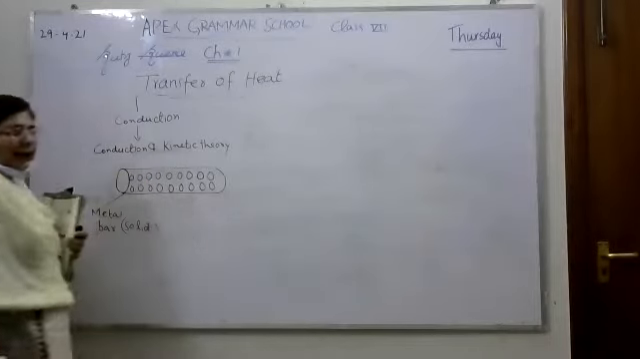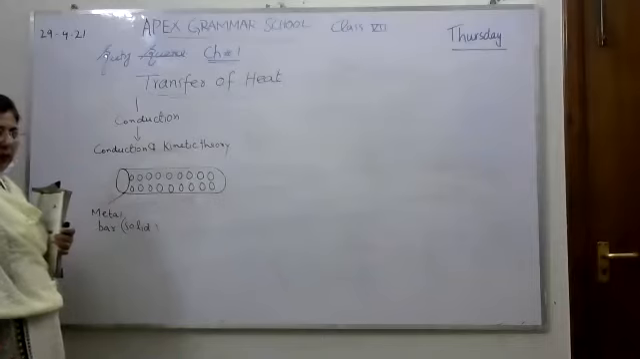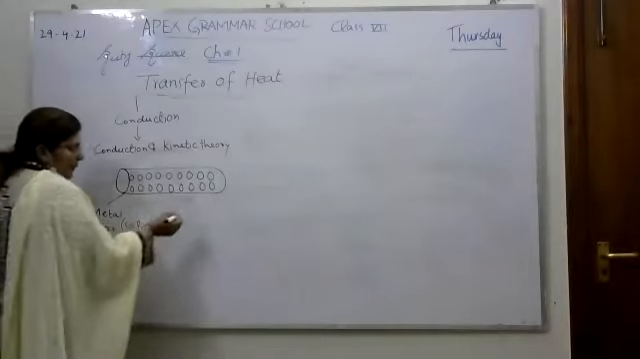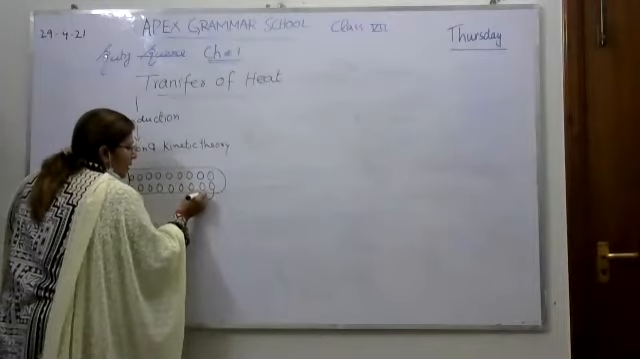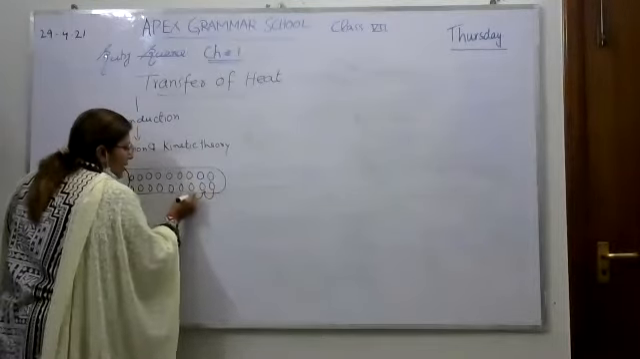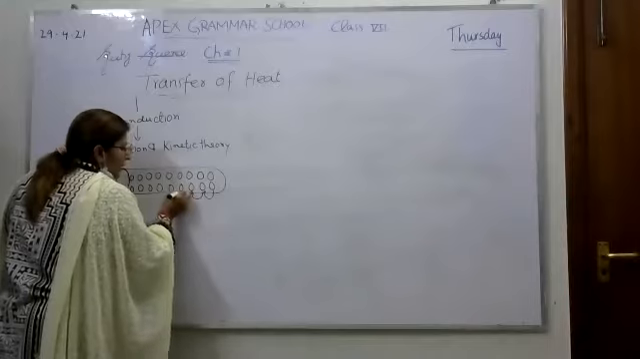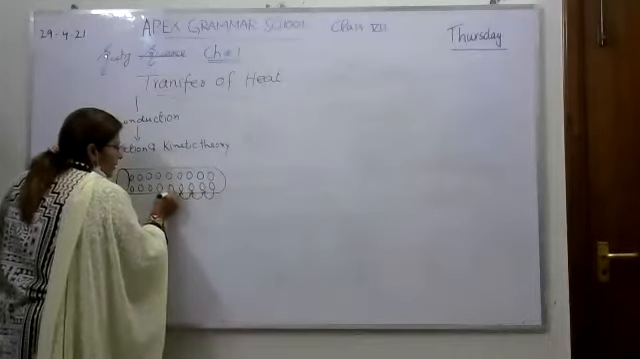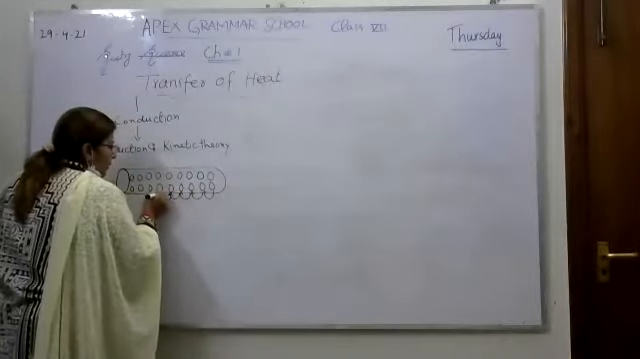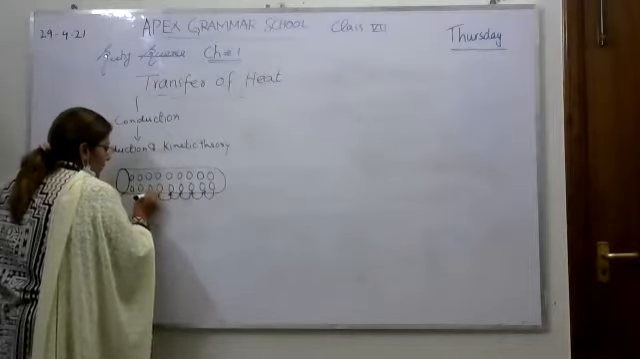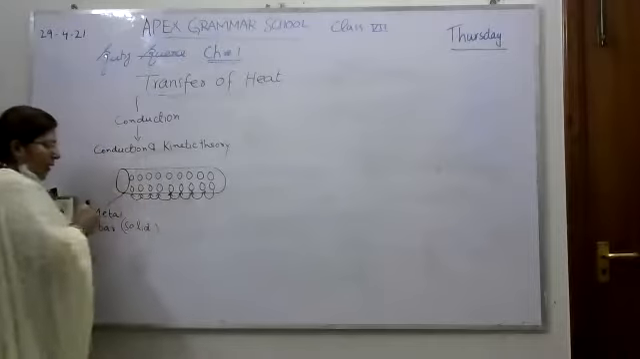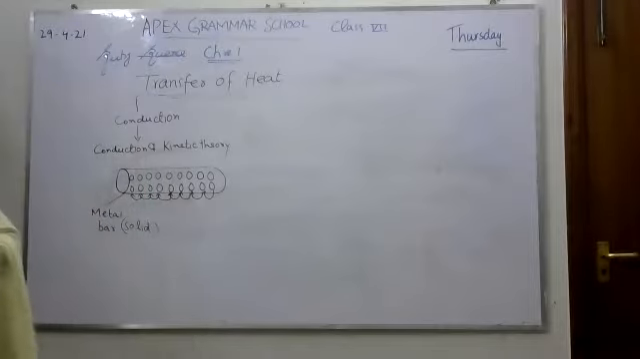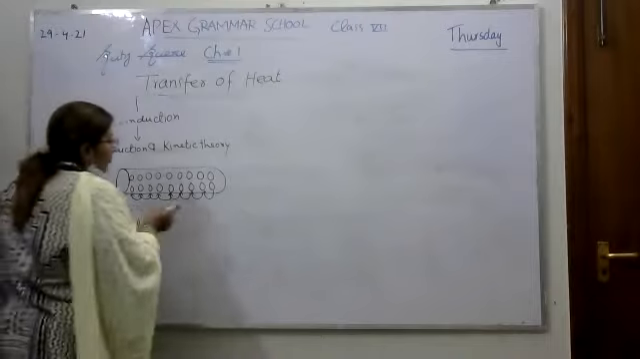So when we begin to heat up one end of a steel bar, what will happen? Heat will be transferred from this layer to the next layer, then to the next, and then to the next, and then to the end. Okay. What is the meaning of these layers?